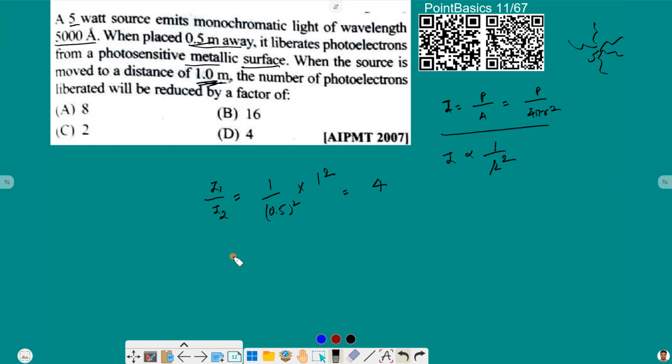So basically we can say I2 is equal to I1 by 4. Now we know that the number of photoelectrons is directly proportional to intensity. So if intensity reduces by a factor of 4, then the photoelectrons will also reduce by a factor of 4. So option D will be the right answer here.